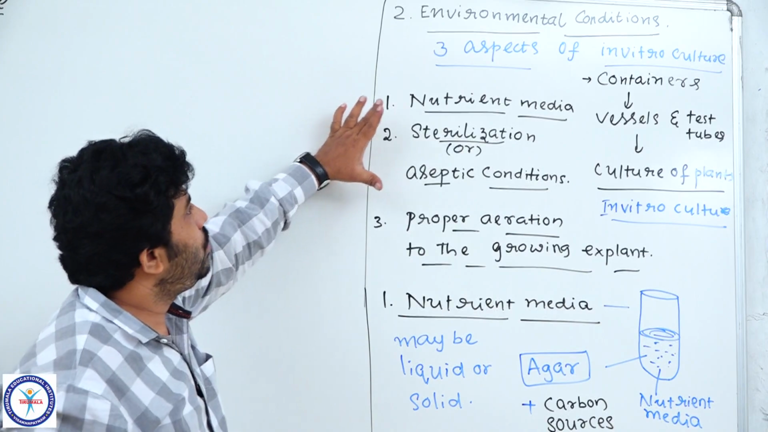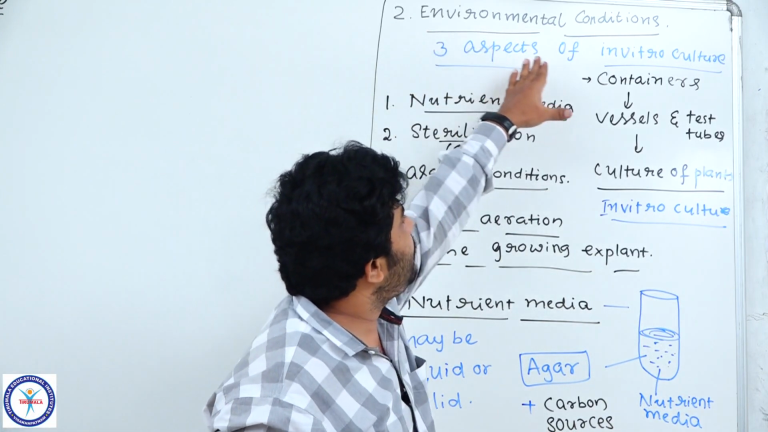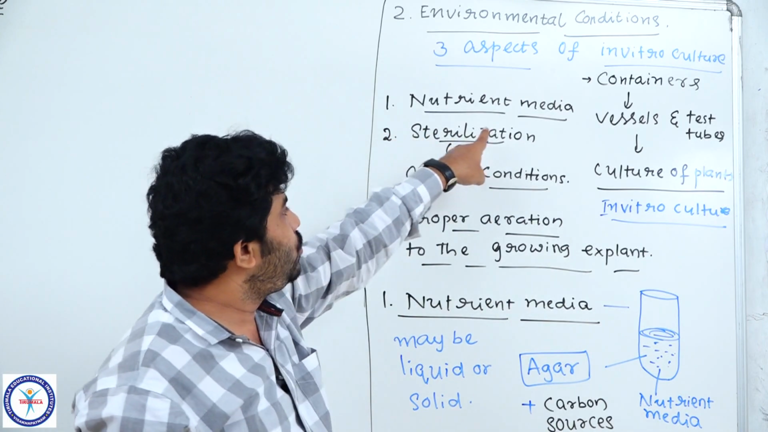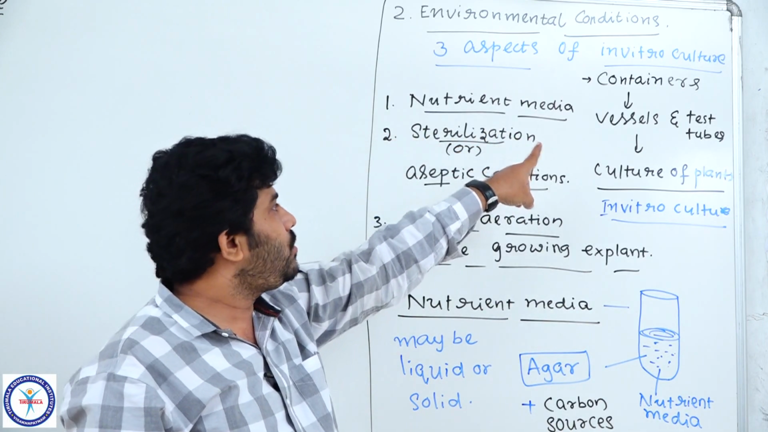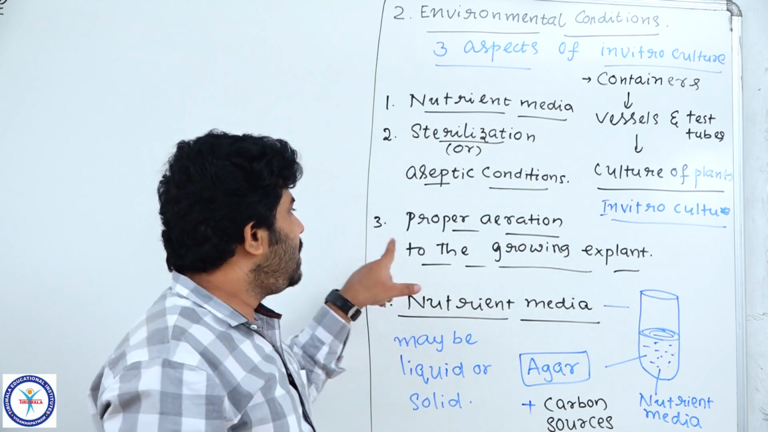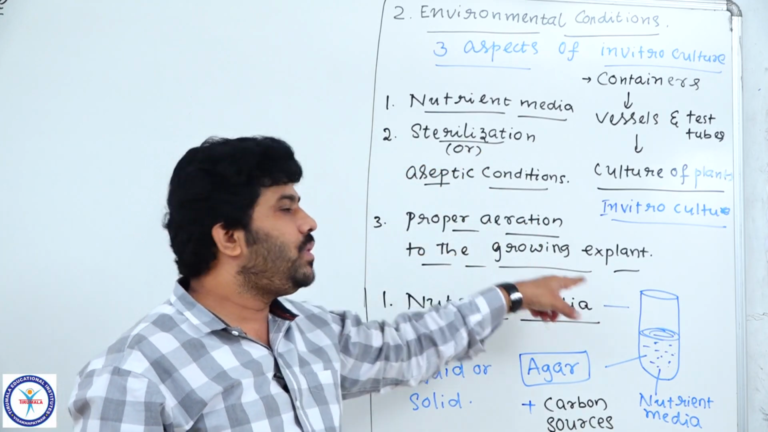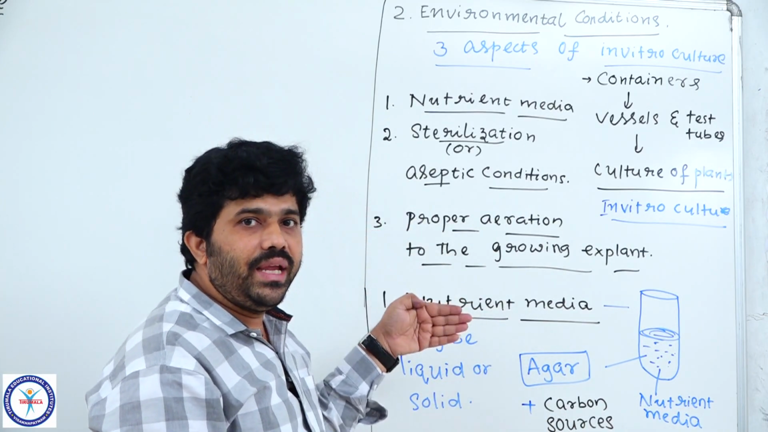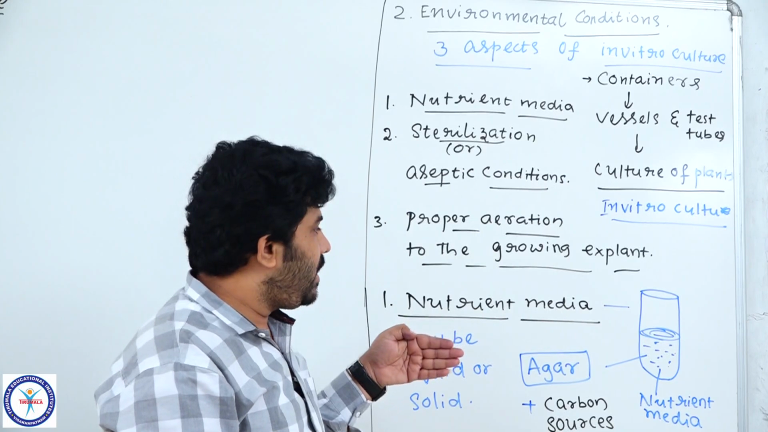So now coming to the point, these environmental conditions are explained by three aspects, students. The first one is nutrient media, which we discuss first; the second one is sterilization or aseptic conditions; the third one is proper aeration to the growing explant. Okay, these three aspects are needed for doing tissue culture in laboratory conditions.